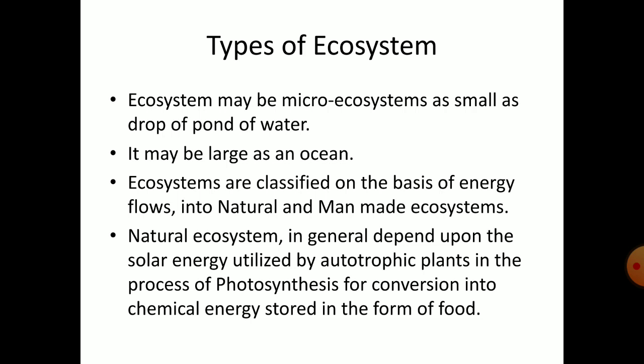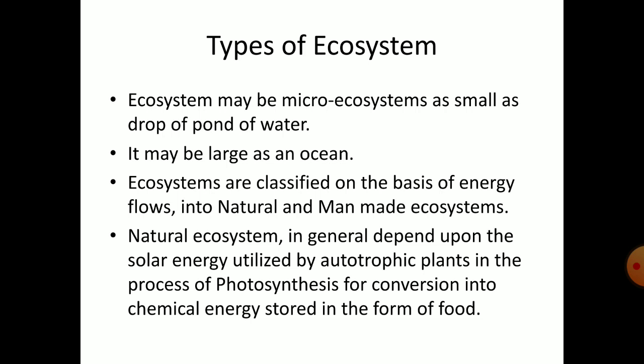Ecosystems are classified on the basis of energy flows into natural and man-made ecosystems. There are two types of ecosystems on the basis of energy flows. They are natural ecosystems and man-made ecosystems.